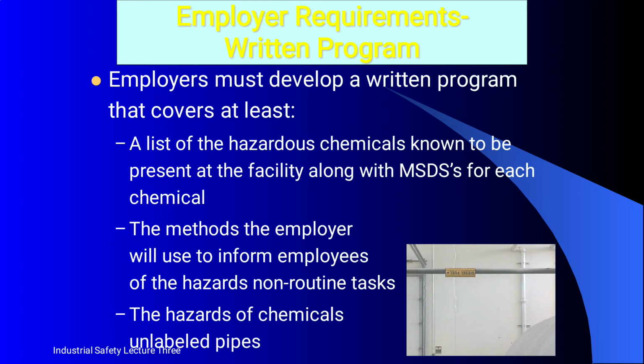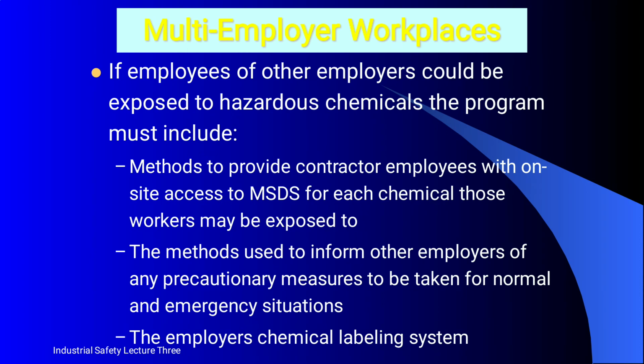The method the employer will use to inform employees of the hazards of non-routine tasks and the hazards of chemicals in unlabeled pipes. Next one is multi-employer workplaces.